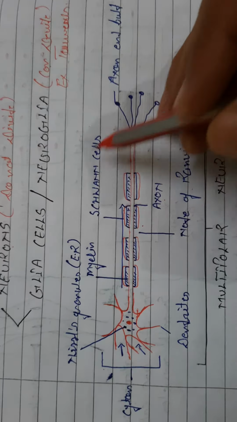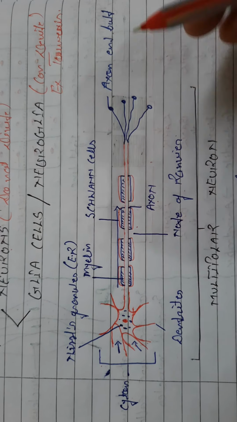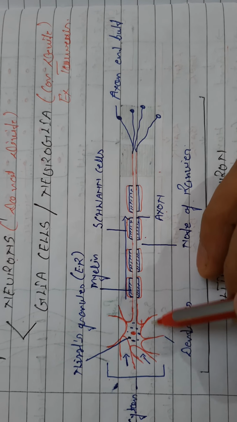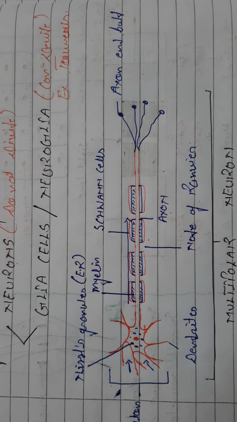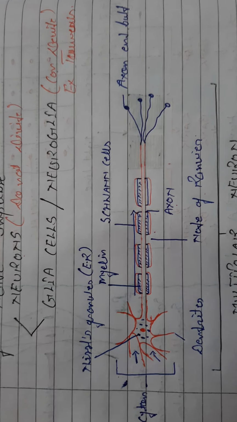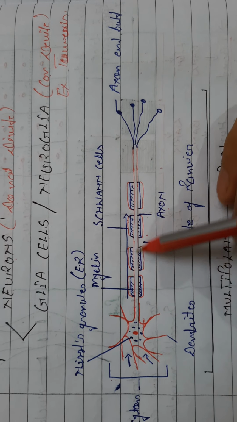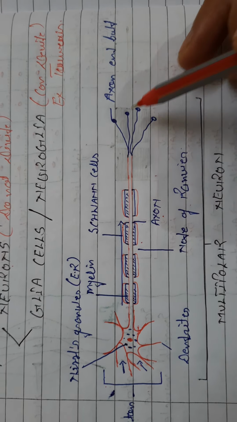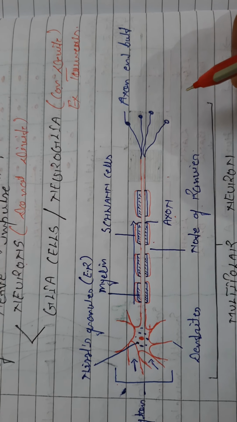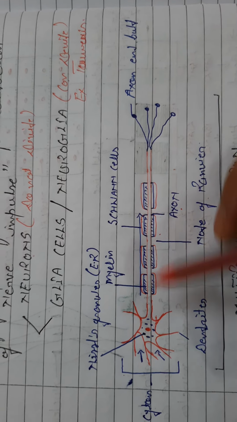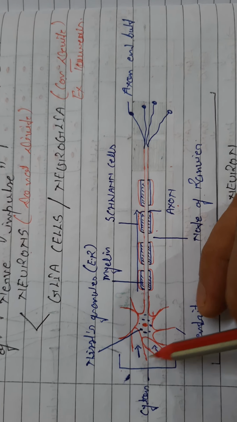Now this is the diagrammatic representation of the neuron. The main parts of the neuron are, first of all, the dendrites. These dendrites play a very important role to take stimulations from the outside areas. After that, the long extension is known as axon, and the last part, the button-like structure, is known as axon end buttons or axon end bulbs. The above part is known as cyton.